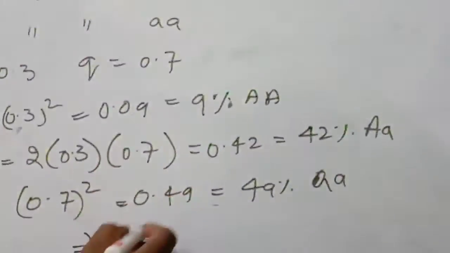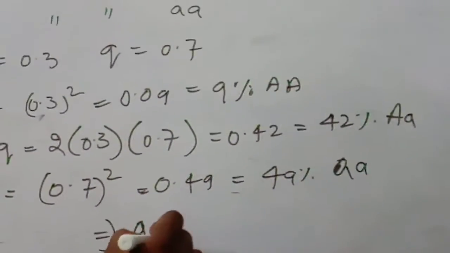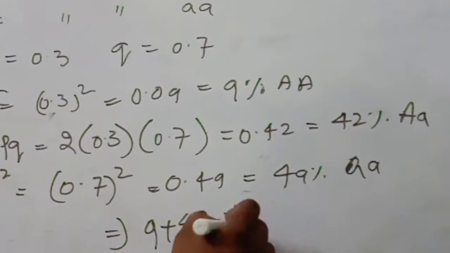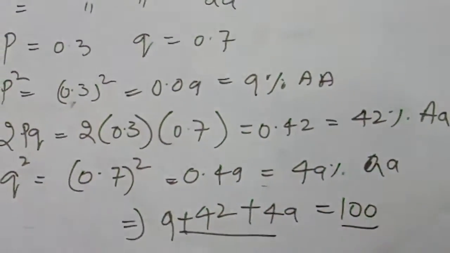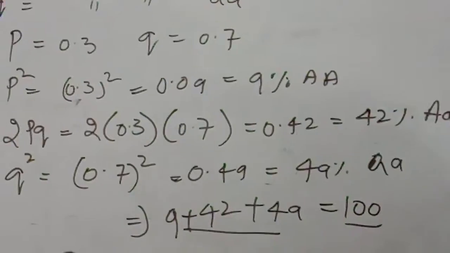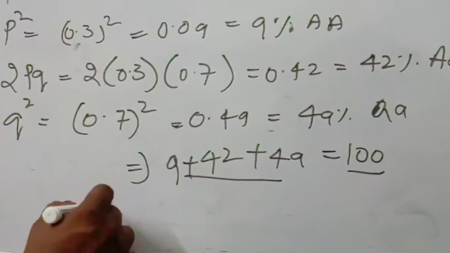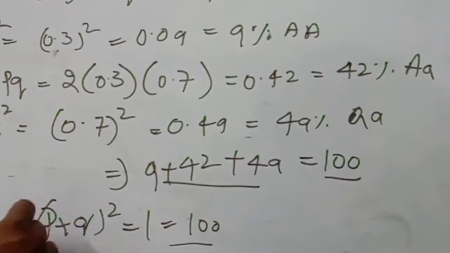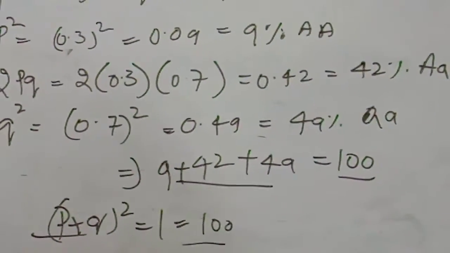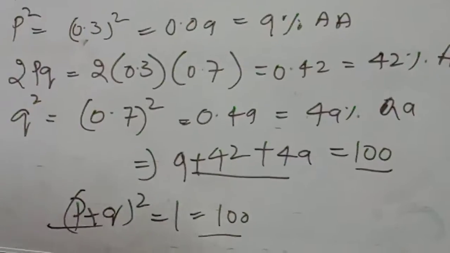What is the total? 9 plus 42 plus 49 is equal to how much? 100. So it tells that (P plus Q) whole square is equal to 1, which is equal to 100%.